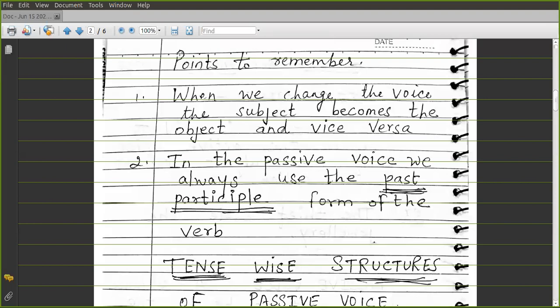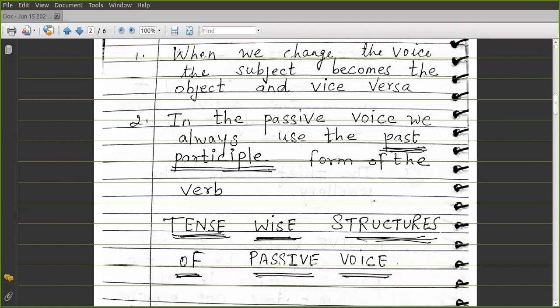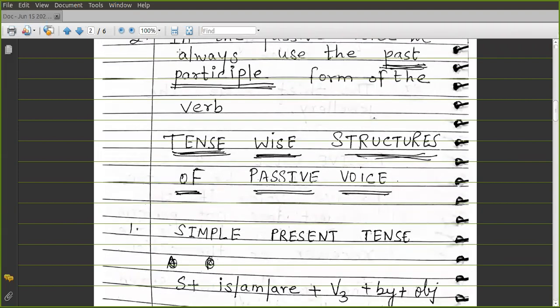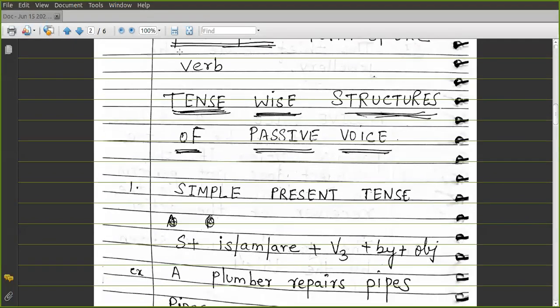Now we will move to the tense-wise structures of passive voice. Every tense has its own structure in passive voice. So for simple present tense, what is the structure in the passive voice? It is subject plus is, am, are plus V3 plus by plus object.